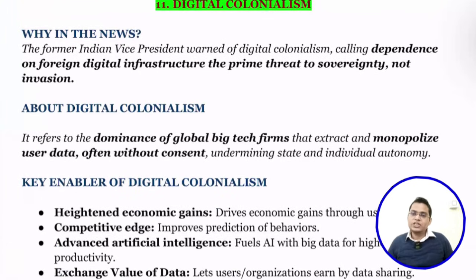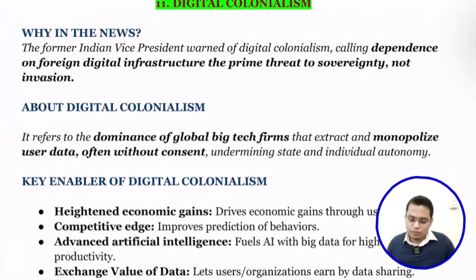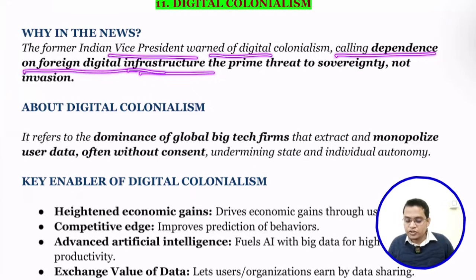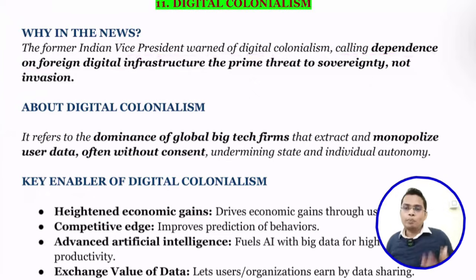Next, we are going to see digital colonialism. The former Vice President called digital colonialism, dependence on foreign digital platforms and digital infrastructure, the prime threat to sovereignty, not invasion. We are completely dependent on Western digital platforms for everything, like Facebook and YouTube. We are depending on foreign platforms, and they are collecting a lot of our data, even our officials' and government data. They are manipulating that data to create disturbances and get profit from it, and in return we are not getting it.